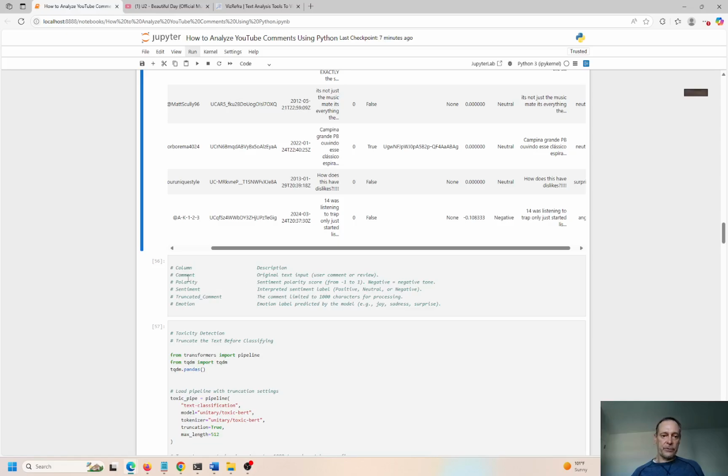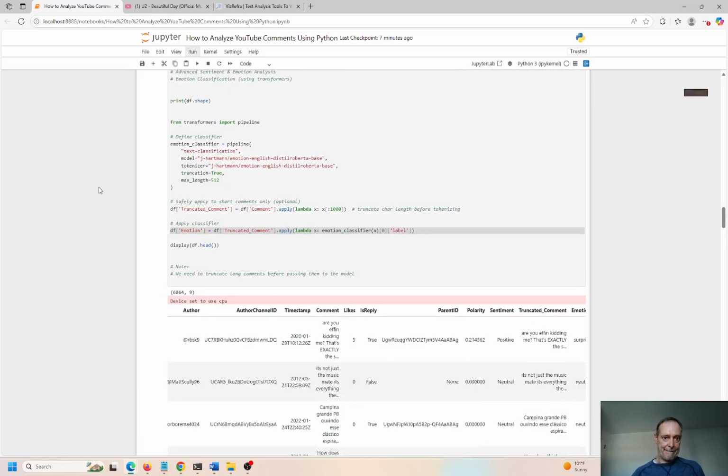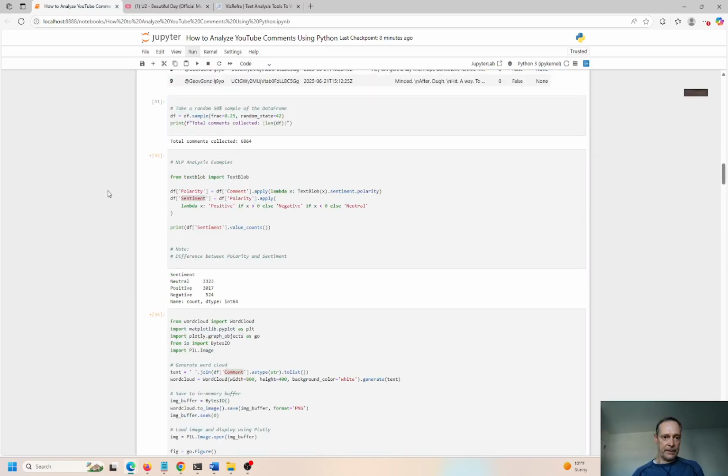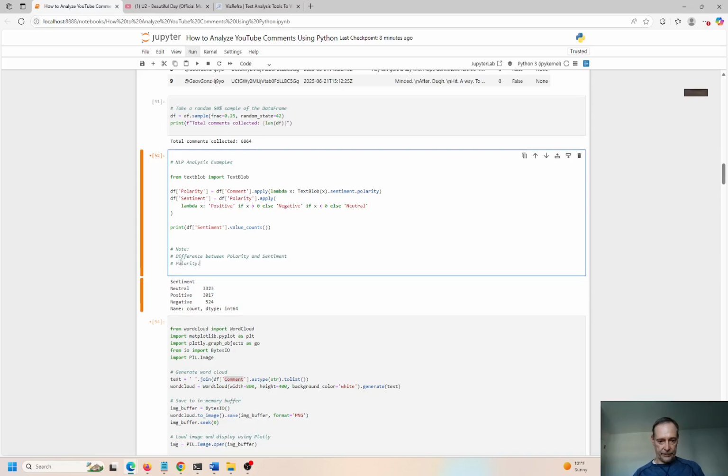So the column is the description, comment is the original text, polarity, sentiment from -1 to 1. I'll just use that. That's a good definition right there. Polarity. Okay, that looks fine.